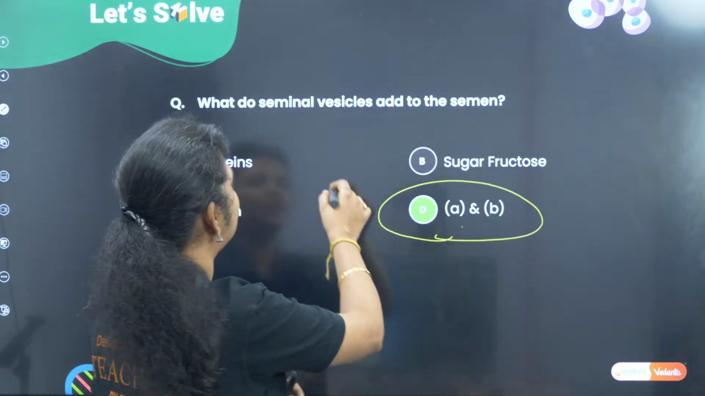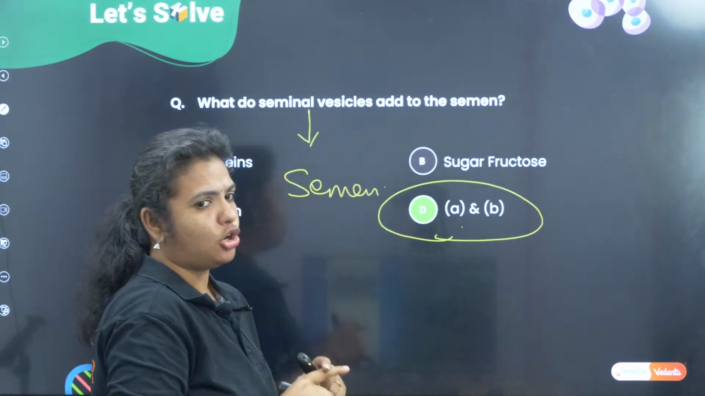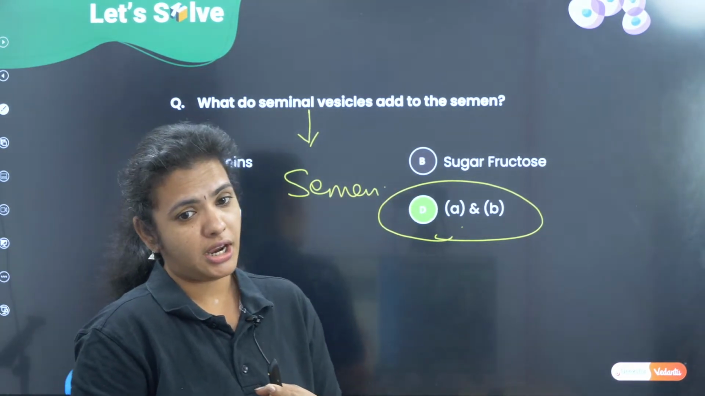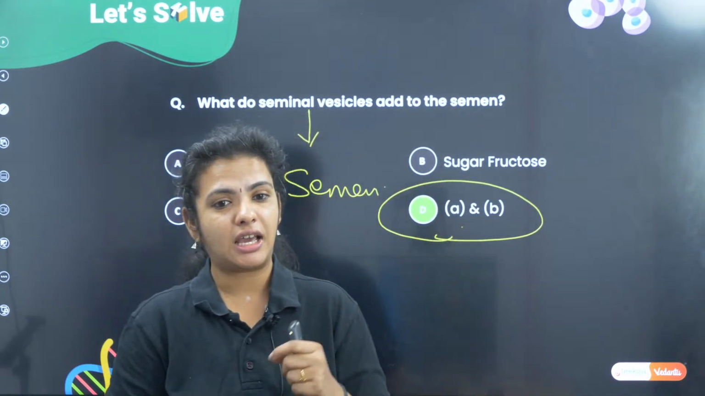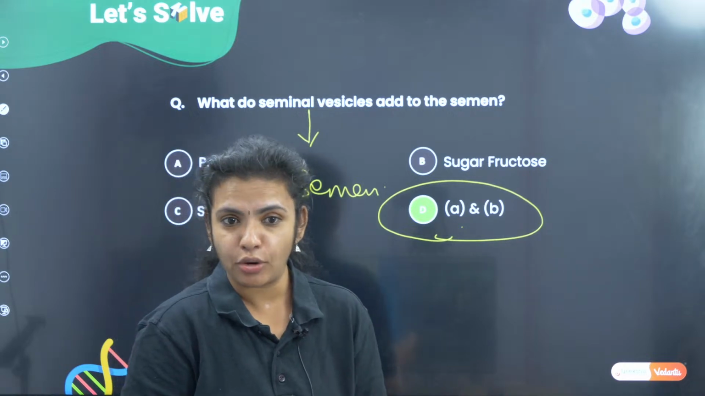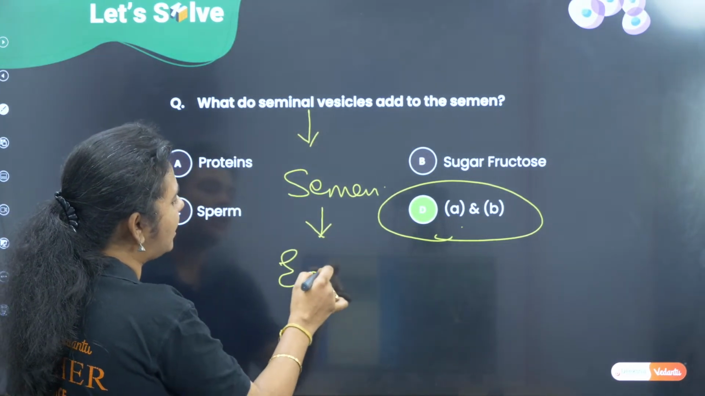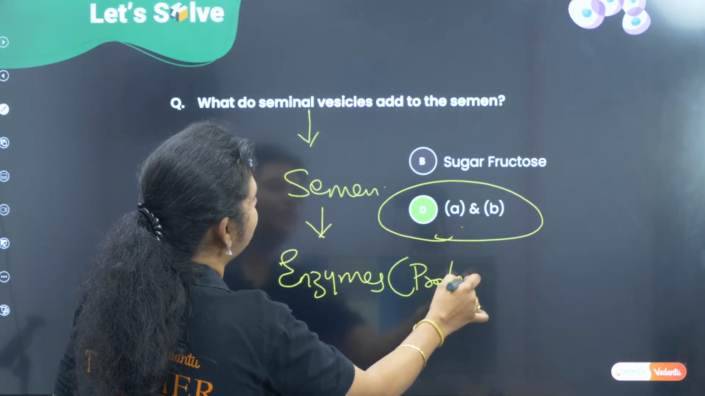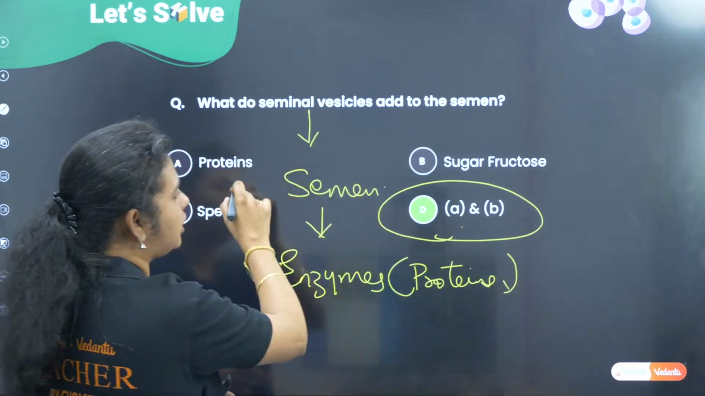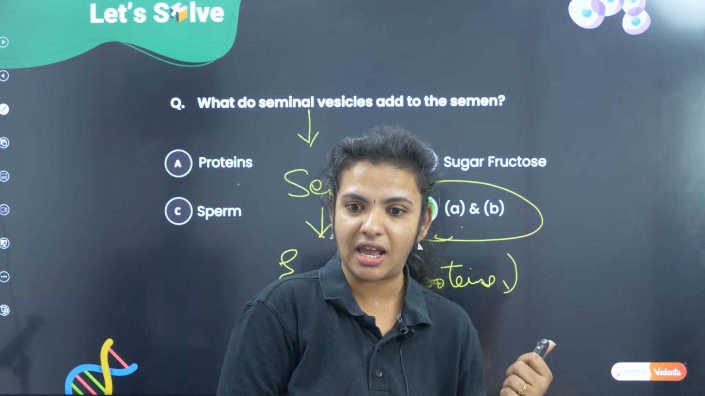Okay, there is some amount of protein content also present. Here, seminal vesicle fluid is basically part of the semen. Semen has lot of components. Along with sugar, fructose, it has many other components. It has enzymes. Enzymes are nothing but proteins, correct? So semen has got enzymes, and whenever there are enzymes, they are proteins. So definitely it is going to add to the protein content also. So that is why we say it is A and B.